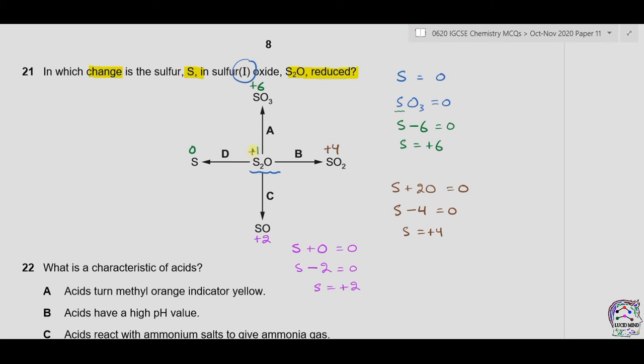So now changing from +1 to +6 is oxidation. Similarly, from +1 to +4 is oxidation. From +1 to +2 is oxidation, while from +1 to 0 will be reduction. The answer is therefore D.